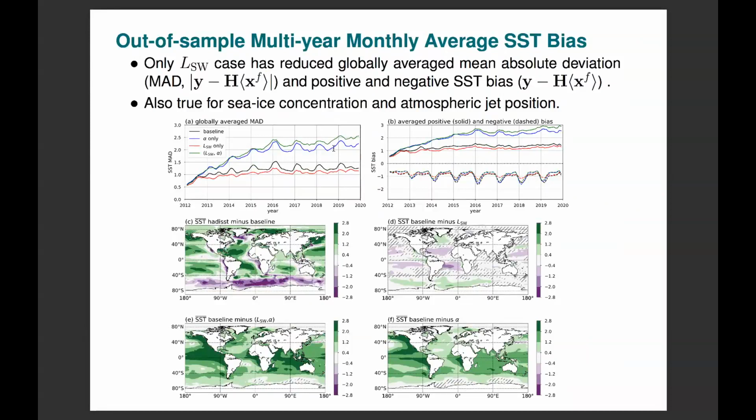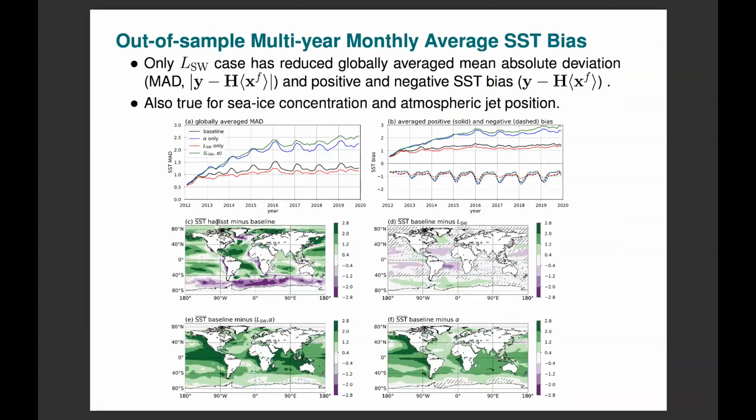Either of the cases where we're estimating alpha or albedo, either individually or in conjunction with shortwave length scale, produce worse results. This is also the case when we're looking at the positive bias and the negative component of the bias. Again, the red line, the shortwave only case, is the only one to systematically have reduced bias for all time. And the maps of the average bias during this period from 2016 to 2020 also show the same thing.